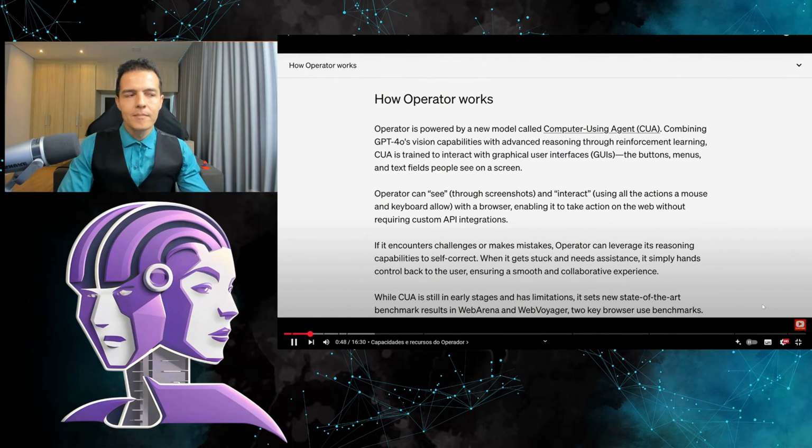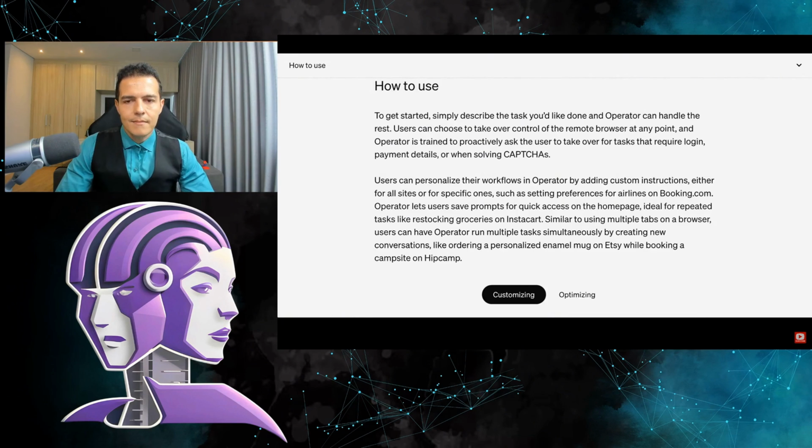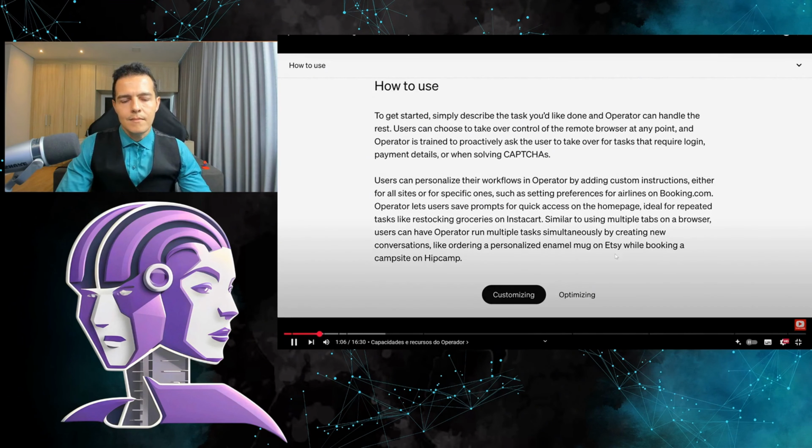The Operator can, quote-unquote, see screenshots and interact using a mouse and keyboard. With all the actions you would take with a mouse and keyboard in a browser, this allows you to take actions on the web without needing custom app integrations. Basically, how it works is, you can describe the task you want to be done, and the Operator can take care of the rest. Users can choose to take control at any point in the remote browser.